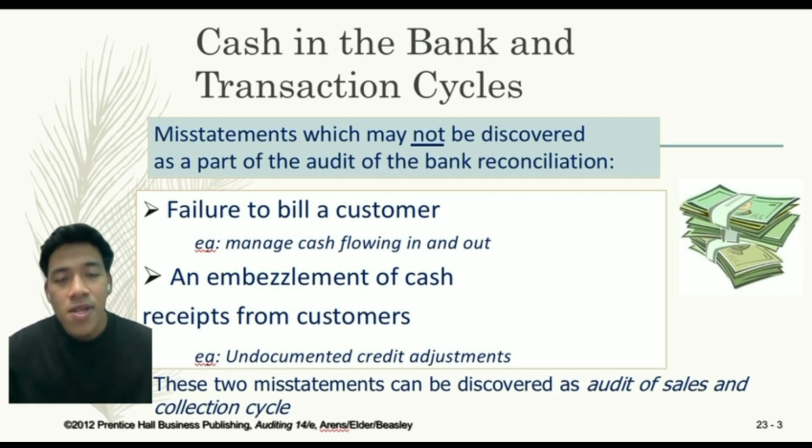So let's move on to the second one, which is the embezzlement of cash receipts. Embezzlement of cash receipts from customers refers to the misappropriation of cash that is received from customers by an employee or an individual with access to the company's cash handling procedure. This can cause a loss in revenue and can have a significant impact on a company's financial statements. And the misstatements, failure to bill customers and embezzlement of cash receipts, can be found out from part of the audit of the sales and collection cycle.